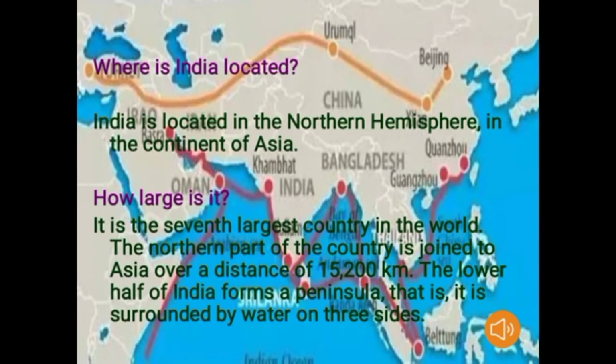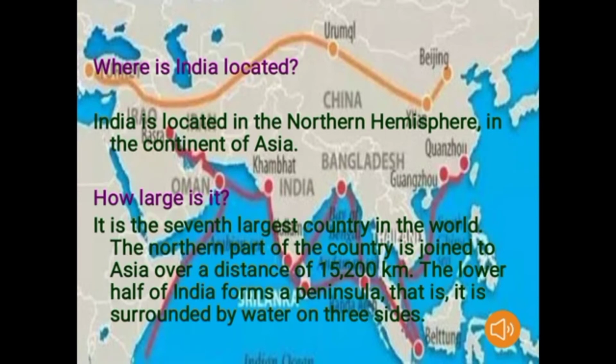We know where India is located. We also see in the picture that Asia is in the northern hemisphere. So India is located in the northern hemisphere in the continent of Asia, and you can see in the picture, right down, that is India, and India is in the continent of Asia. So India is located in the northern hemisphere.